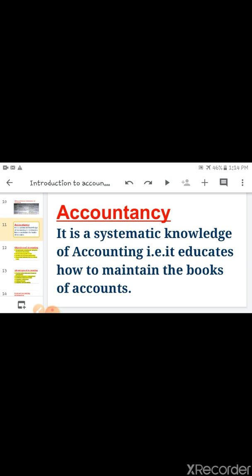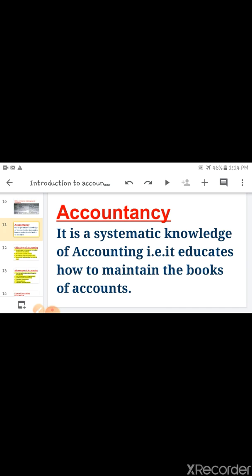Okay children, I have already told you about all these chapters. In the first chapter, you can learn the meaning of accounting. In the second chapter you will learn how to record the transaction. In the third chapter you will learn how to maintain the books of account.